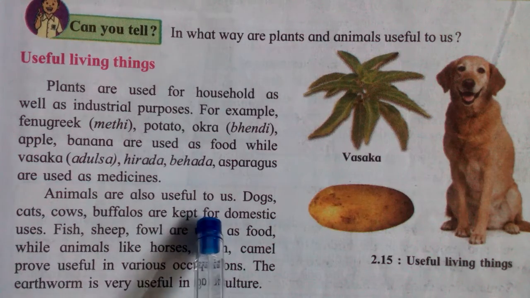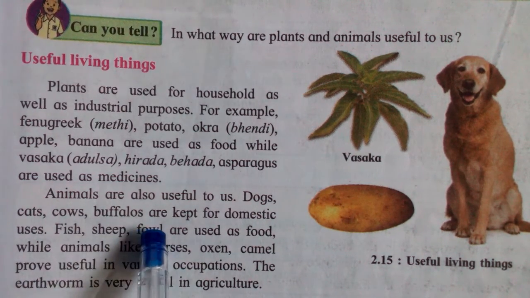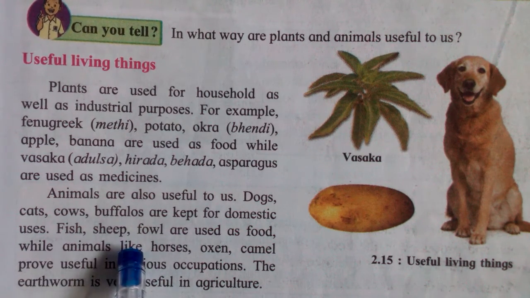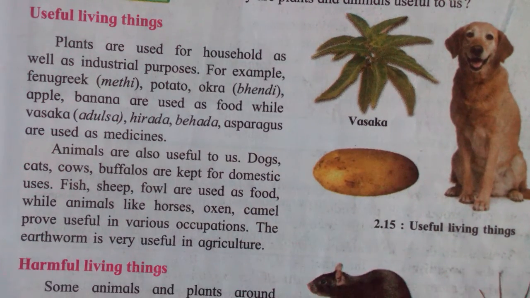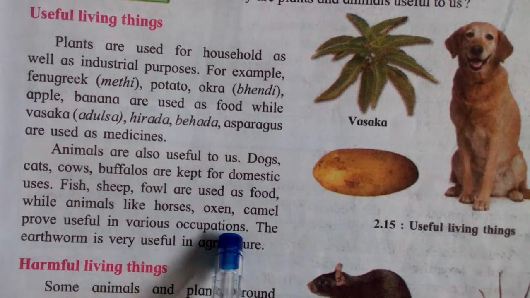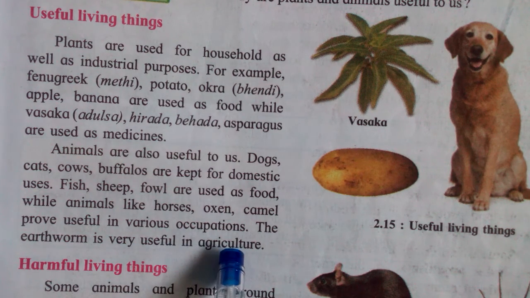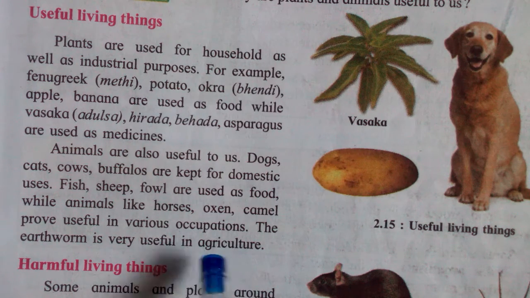Animals are also useful to us. Dog, cat, cow, buffaloes are kept for domestic uses. Fish, sheep, fowl are used as food. While animals like horses, oxen, camel prove useful in various occupations, the earthworm is very useful in agriculture.